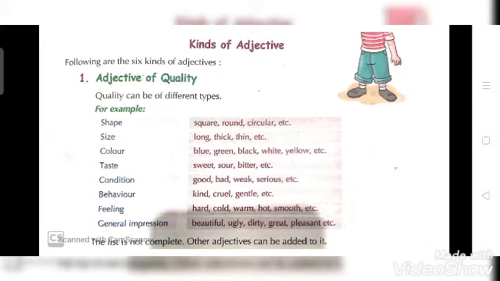जो नाउन एंड प्रोनाउन दिए गए हैं सेंटेंस में, उनकी क्वालिटी के बारे में बताया जाता है कि किस तरह का है. For example, shape: square, round, circular. Size: long, thick, thin. Color: blue, green, black, white, yellow. Taste: sweet, sour, bitter. Condition: good, bad, weak, serious. Behavior: kind, cruel, gentle, etc. Feeling: hard, cold, warm, hot, smooth. General impression: beautiful, ugly, dirty, great, pleasant, etc.